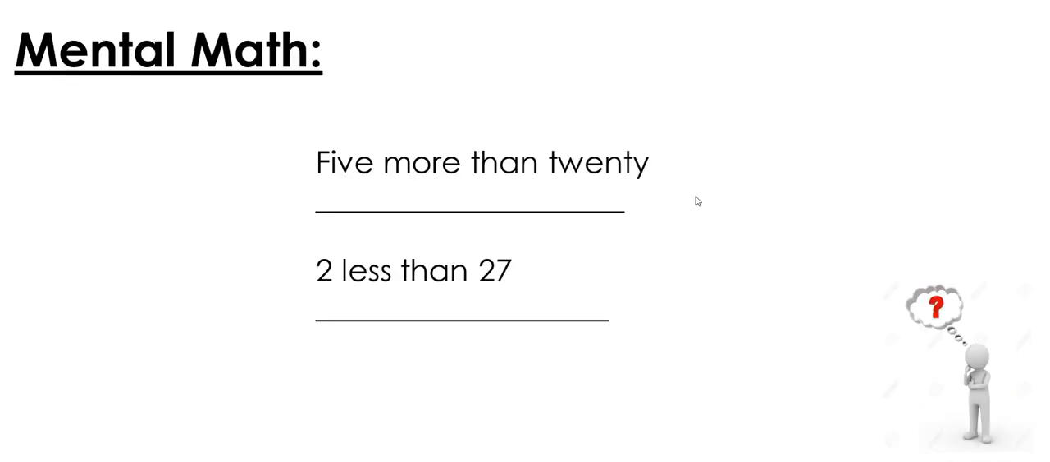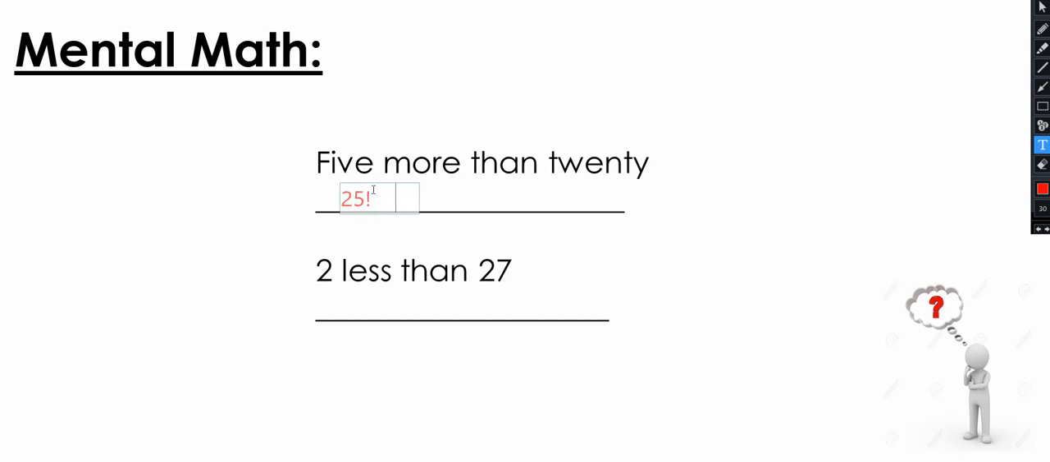Let's start with mental math. Let me read these questions for you and try to answer them without writing anything, just with your mind. 5 more than 20. How much is 5 more than 20? I can do it different ways. The answer is 25. It's 25.